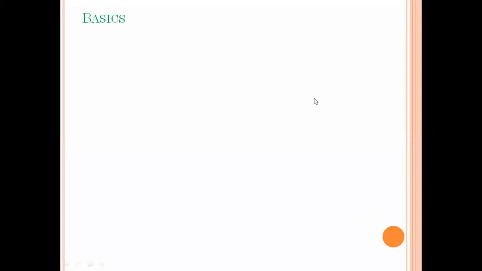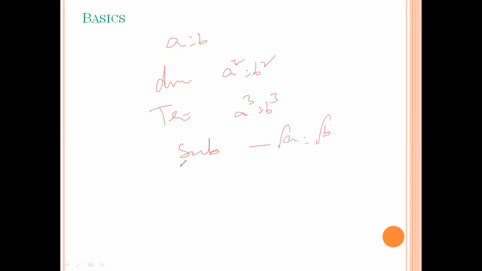Next one is duplicate ratio. If A is to B is the given ratio, the duplicate ratio is A square is to B square. Triplicate ratio is A cube is to B cube. Subduplicate ratio is square root of A is to square root of B. Subtriplicate ratio is cube root of A is to cube root of B. These are the formulas for duplicate, triplicate, subduplicate, and subtriplicate ratios. These are the basics for this ratio and proportion chapter.